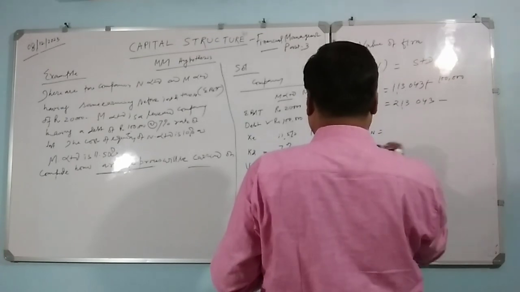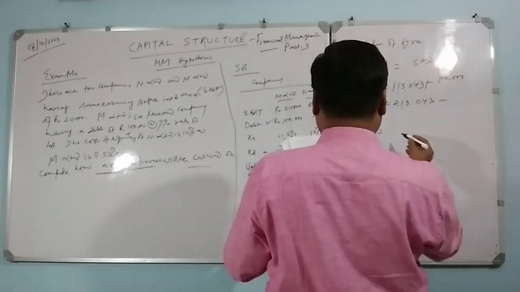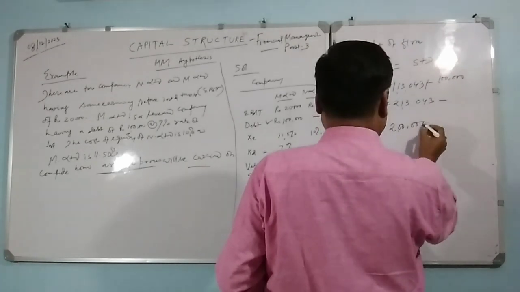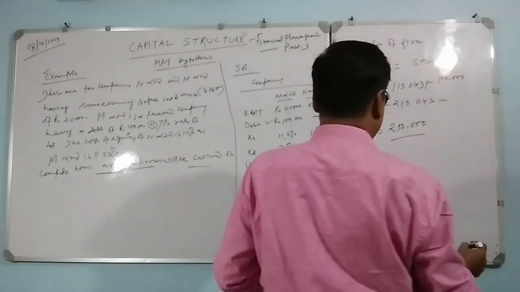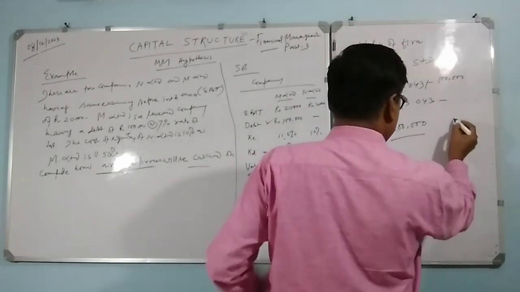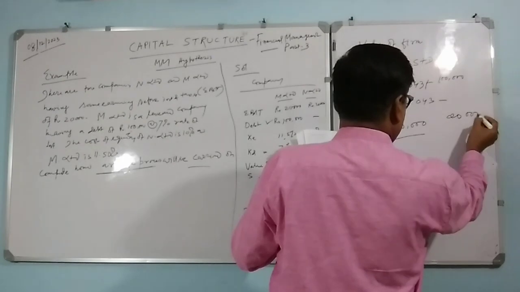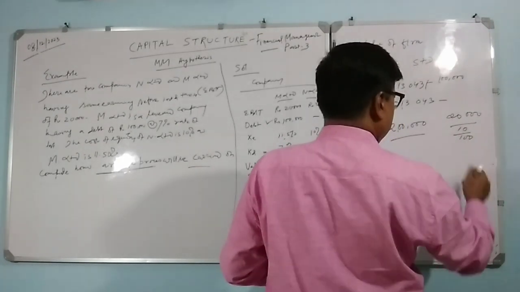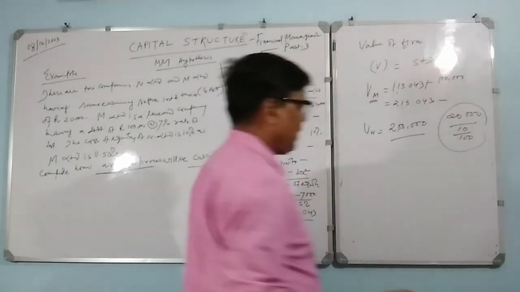Then V N equals only this 2 lakhs. How will this 2 lakhs come? 20,000 by 10% simply. 20,000 by 10%, so multiply, and 2 lakhs will come.